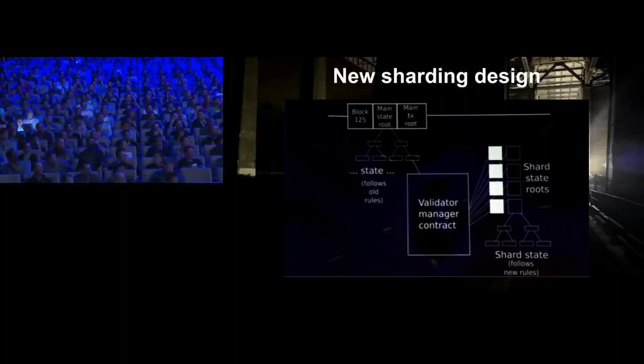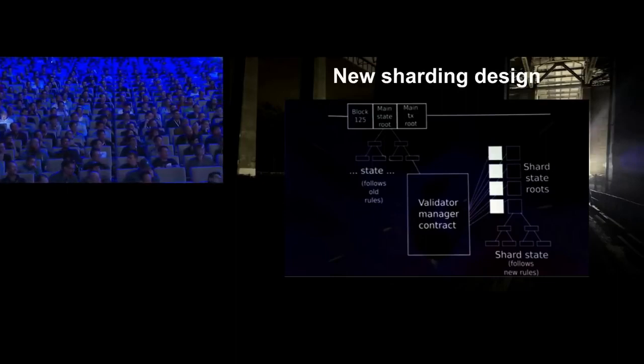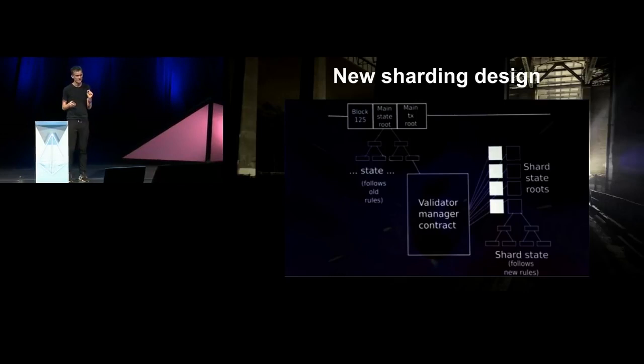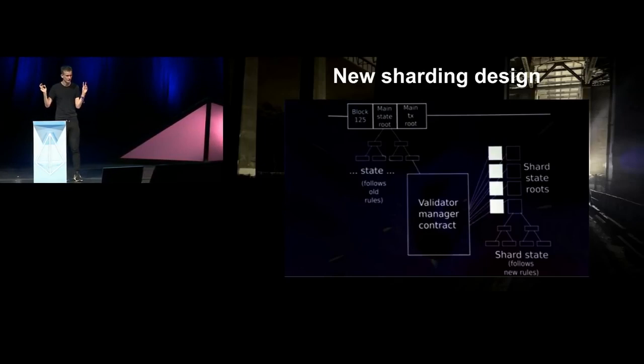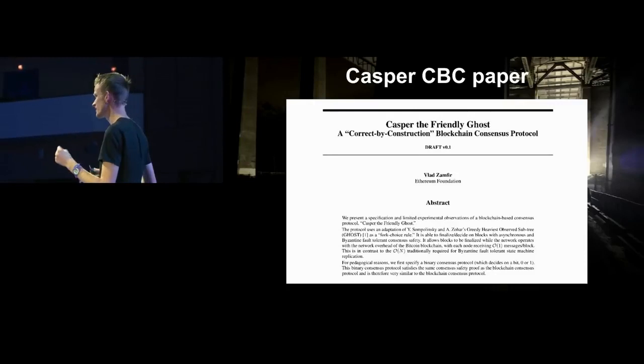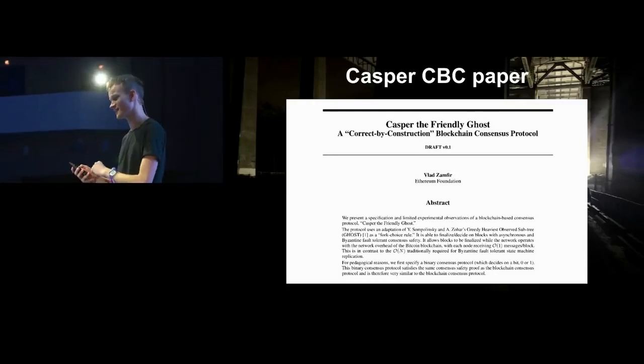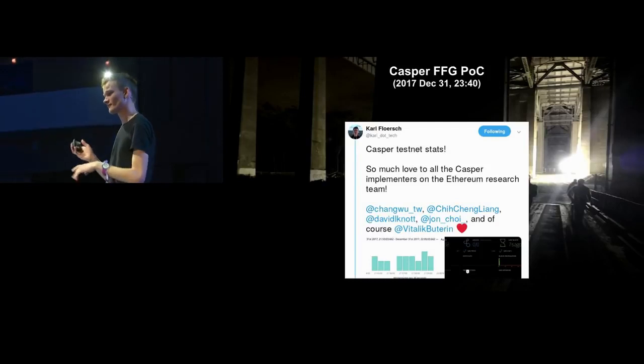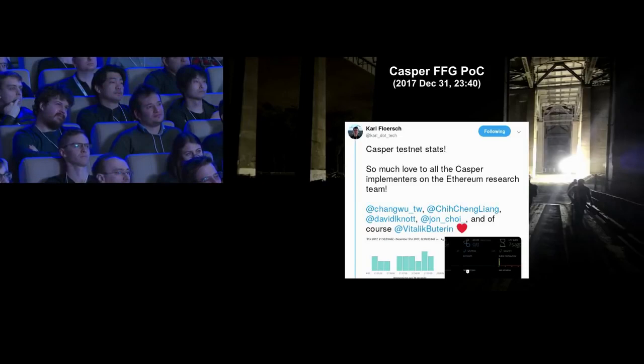So last year at DevCon, I presented this new sharding design that basically kept the main chain and then did sharding as a layer 2 system on top of the existing main chain that would then get upgraded to being the layer 1 once it gets solid enough. From Vlad, the Casper CBC paper, the Casper FFG proof of concept. So December 31st, 2017, 23:40 Bangkok time, because we happened to be in Thailand at the time.